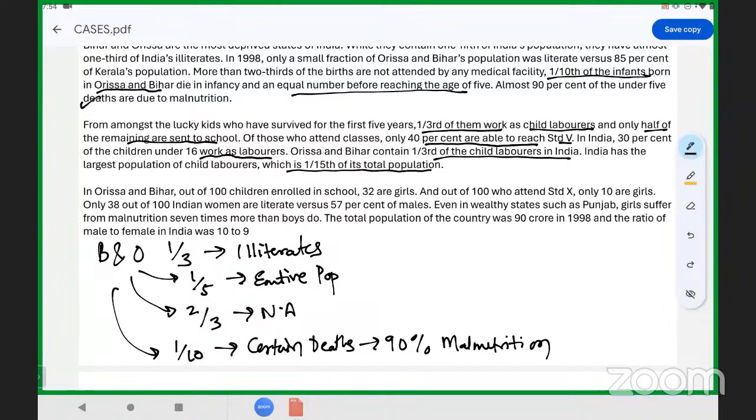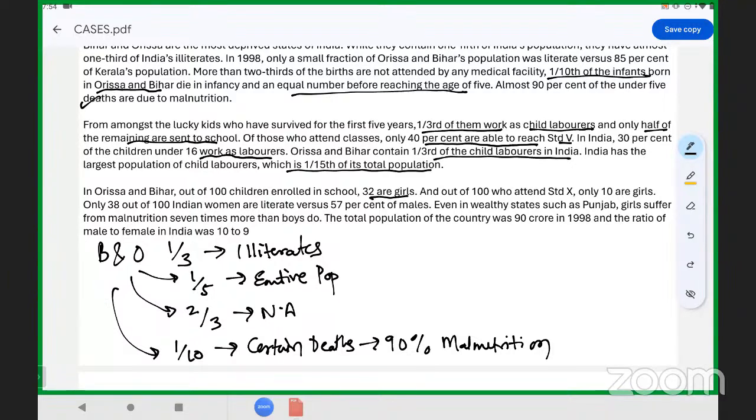So suppose India has, let's say, 100 children, then 1 by 15th of the total population is child laborers.